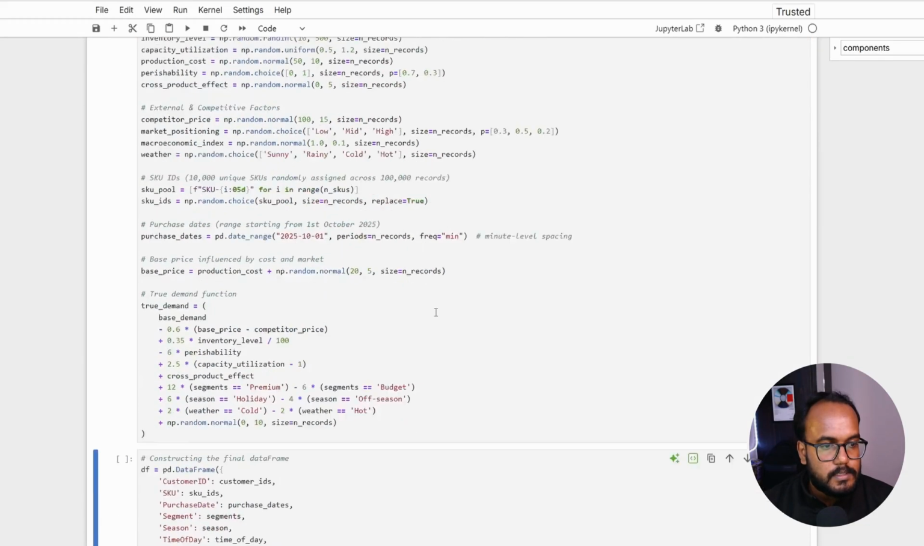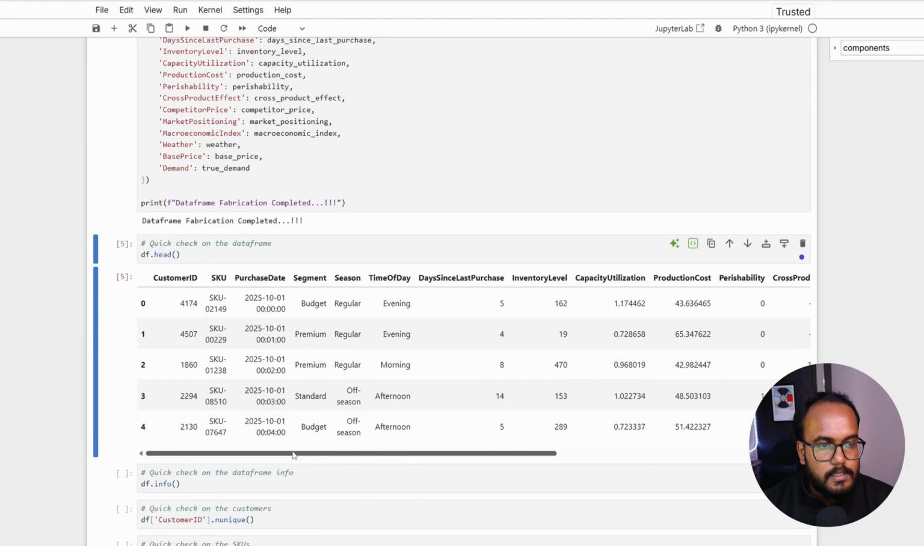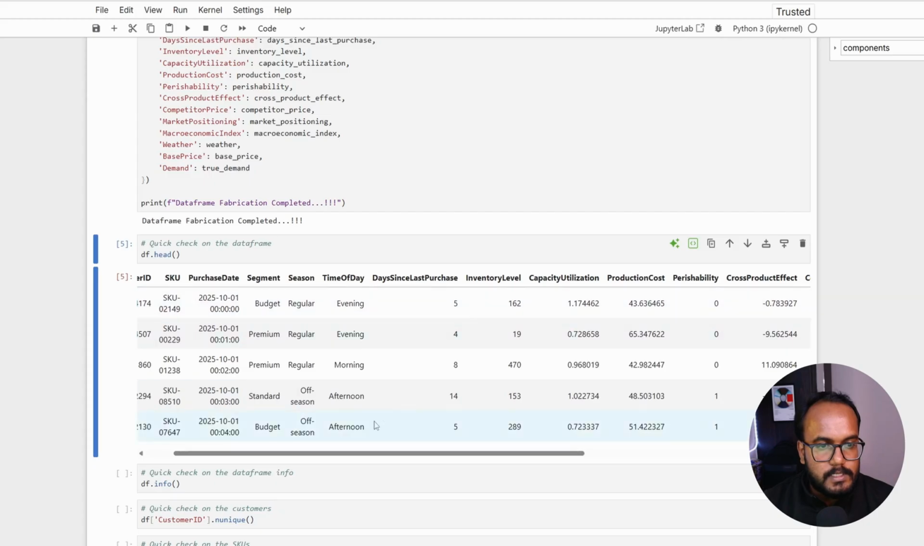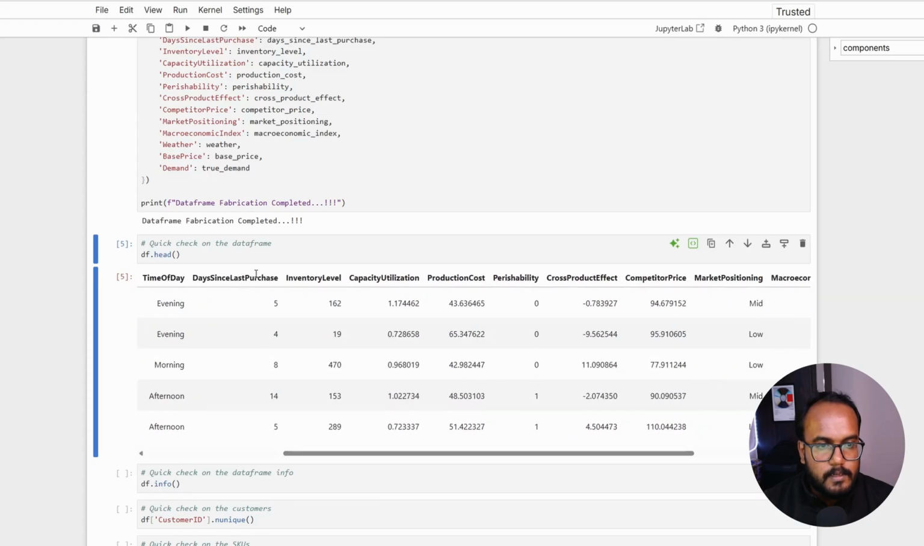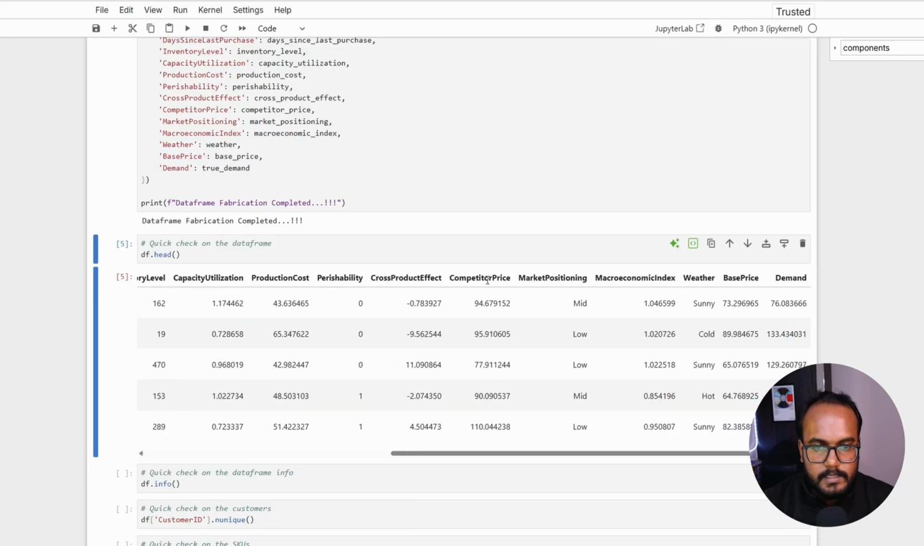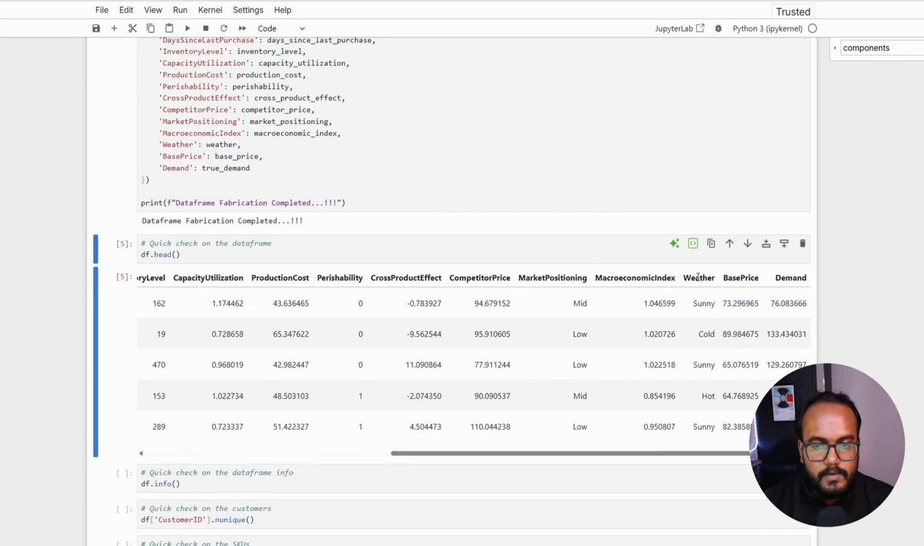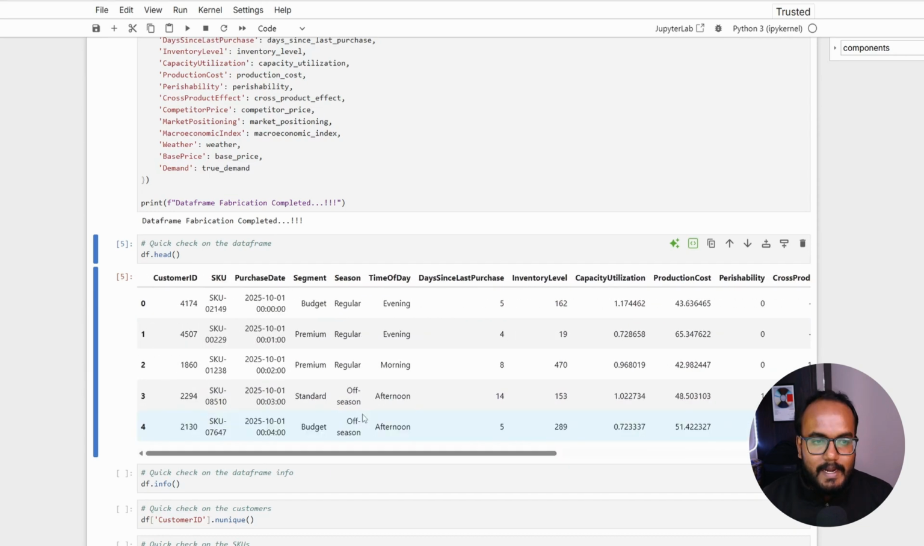Right, the code run is done and the data frame creation is also done. Let's check the data. If you see here, it will be customer ID, SKU, purchase date along with time. So these things are categorical in nature, and when it comes to the days since last purchase, inventory level, cross product effect, competitive pricing, base price and demand, all these things are numerical variables, and market positioning is categorical. And yeah, my data frame is now a mix of categorical and numerical variables.